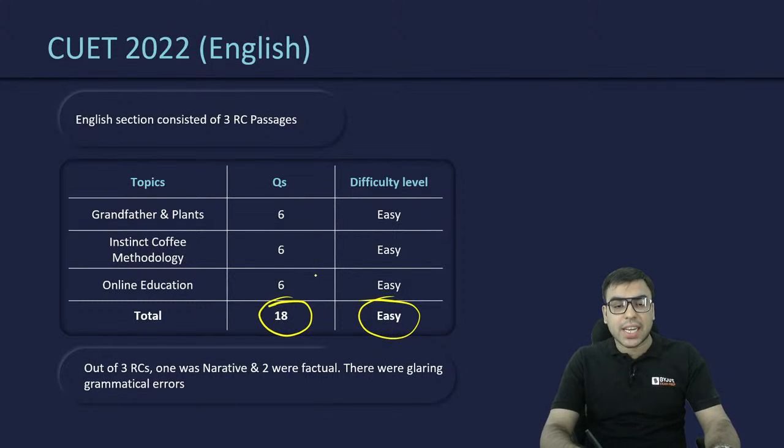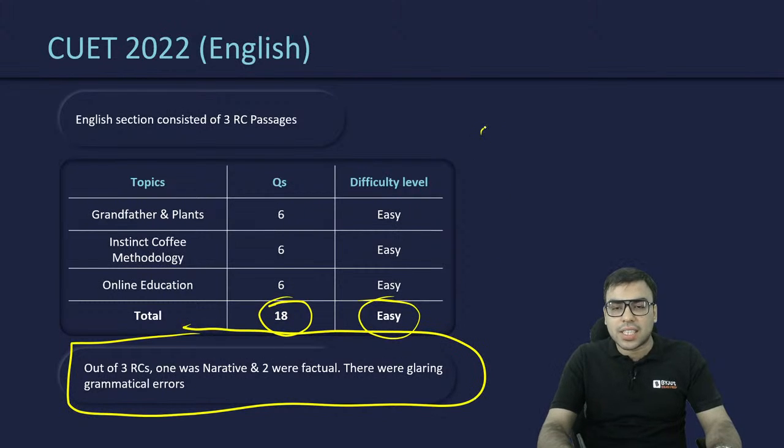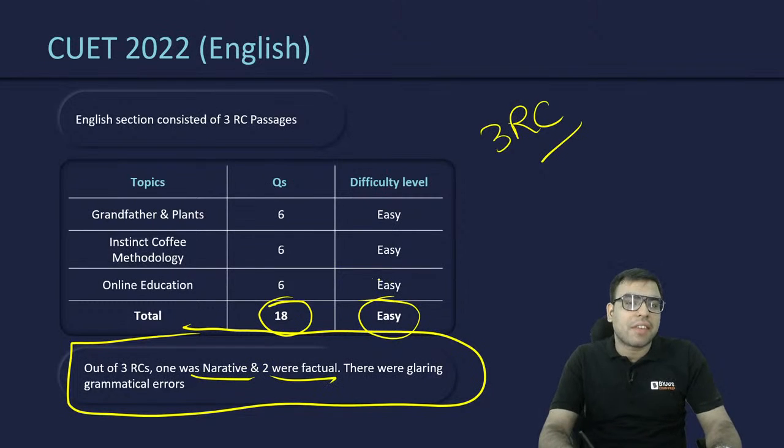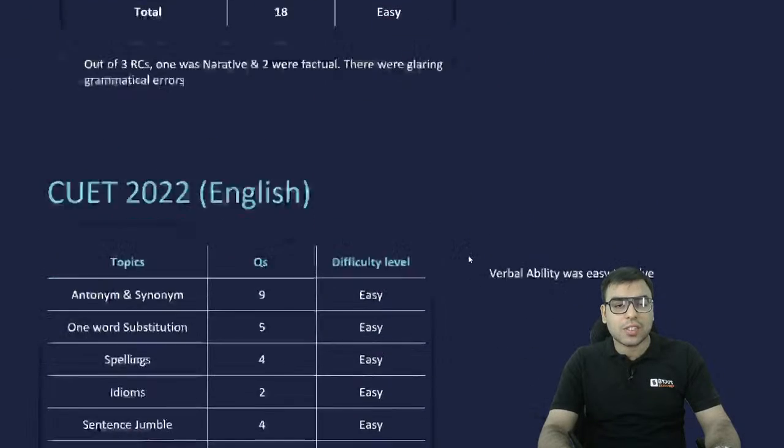So basically this is what it says. Out of three RCs, one was narrative based and two were purely factual in nature. So that is what it was. The next is